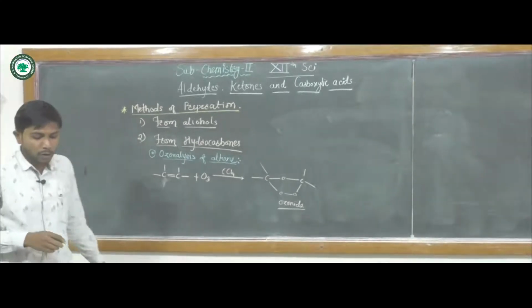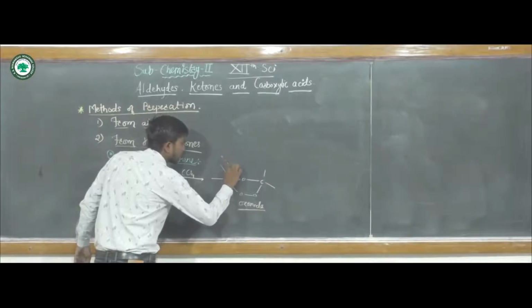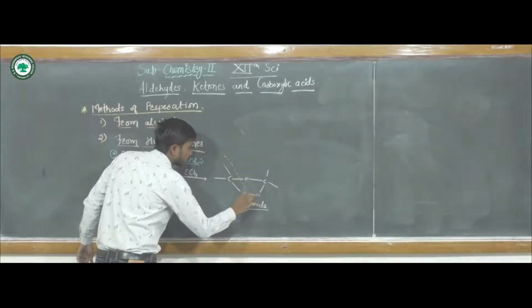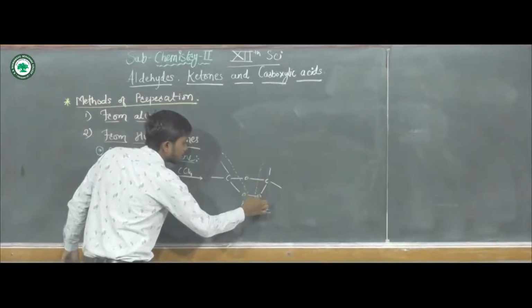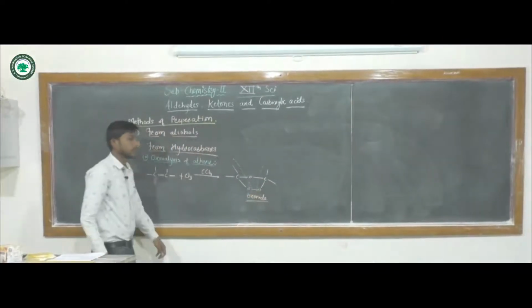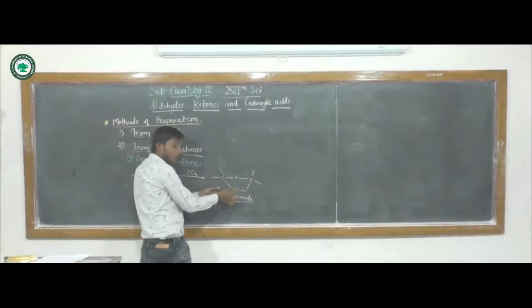And when these ozonoids split in this way, this carbon and this oxygen will form one carbonyl group.